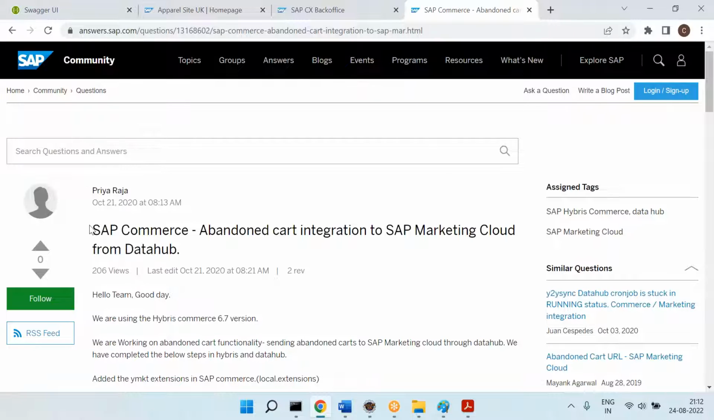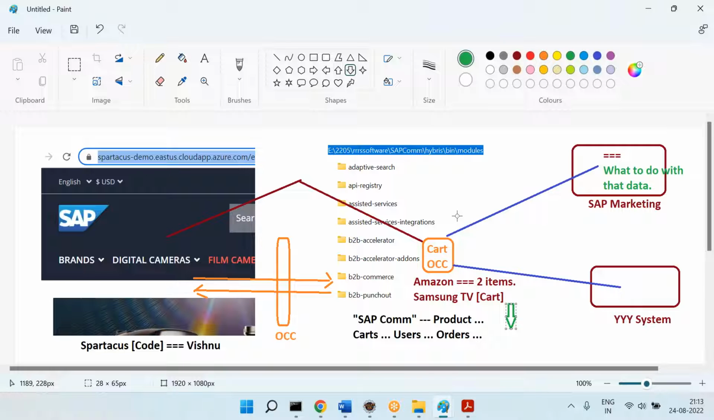So basically we are trying to give the cart information to Marketing Cloud. Which cart information? Abandoned carts. What is the meaning of abandoned carts? You added an item to the cart, but you did not buy. Those are all called abandoned carts. That abandoned cart information I am giving to Marketing Cloud. Now Marketing Cloud knows what to do with that data.